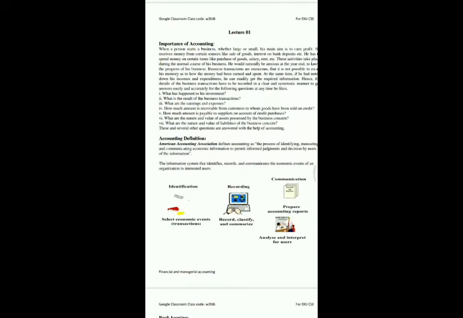The fourth is prevention and discovery of fraud. Fraud can only be discovered and prevented in an environment where there are good internal controls in place, and good internal control cannot be put in place where there is no form of keeping track of events.